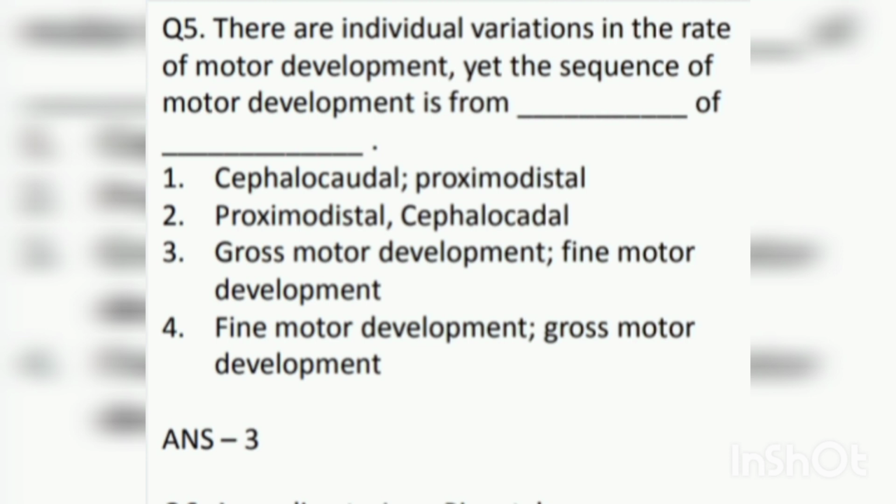There are individual variations in the rate of motor development, yet the sequence of motor development is from dash to dash. First, cephalocaudal, proximodistal. Second, proximodistal, cephalocaudal. Third, gross motor development, fine motor development. Fourth, fine motor development, gross motor development. Answer is third, that is gross motor development and fine motor development. So this is a very lengthy question, but can come into your exams also.